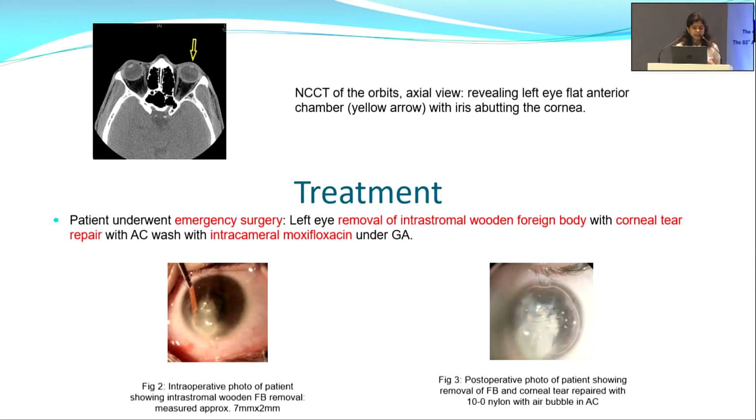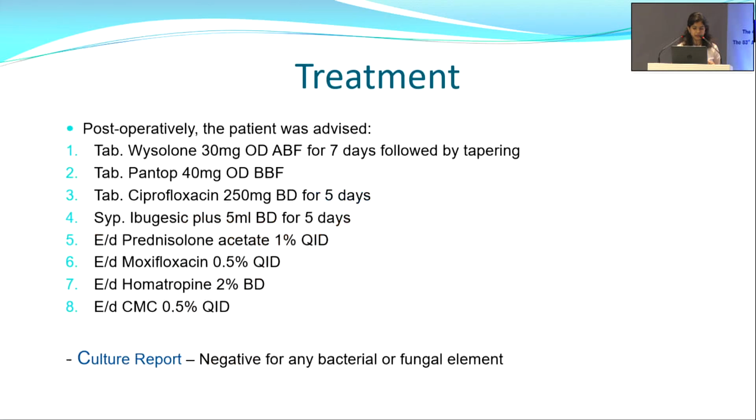The patient underwent emergency surgery of her left eye with removal of intrastromal wooden foreign body with corneal tear repair with AC wash with intracameral moxifloxacin under general anesthesia. Here is an intraoperative photo of the patient showing intrastromal wooden foreign body removal measuring approximately 7 by 2 mm. Figure 3 is representing the post-op photo of patient showing removal of foreign body and corneal tear repaired with 10-0 nylon and air bubble in AC.